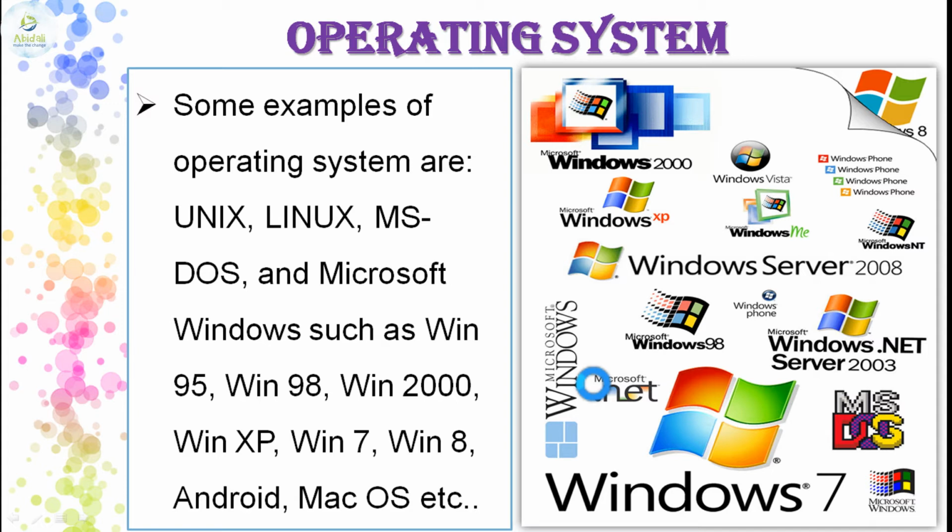All are examples that you can see here: MS-DOS, Windows 7, the Windows logo, Microsoft .NET 98, Microsoft .NET server version 2008, and all these are examples of operating systems.